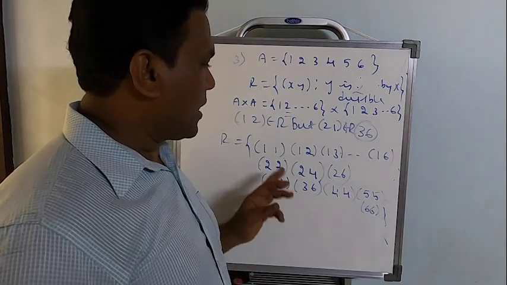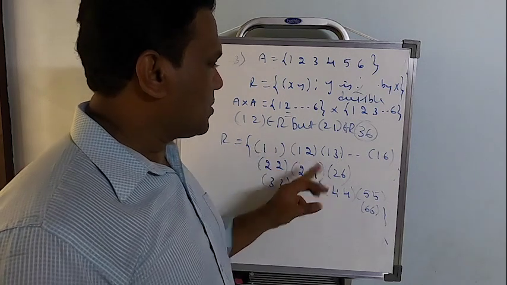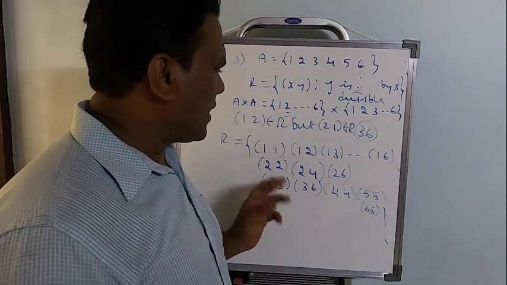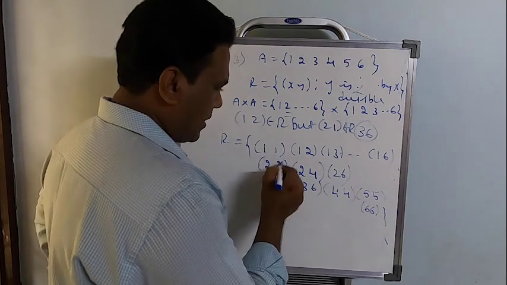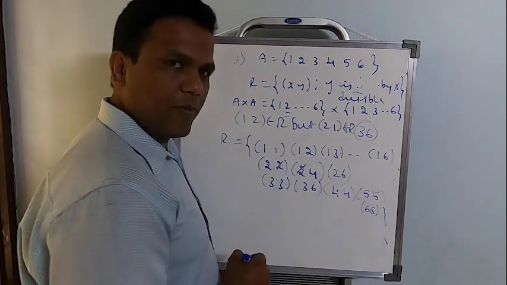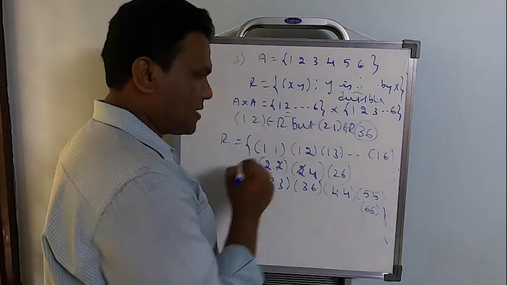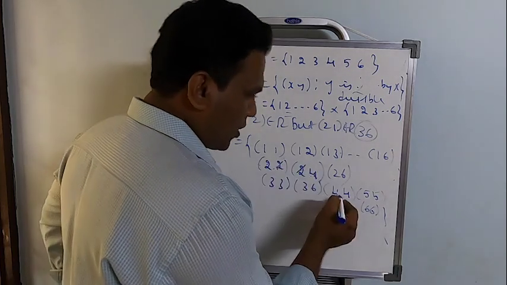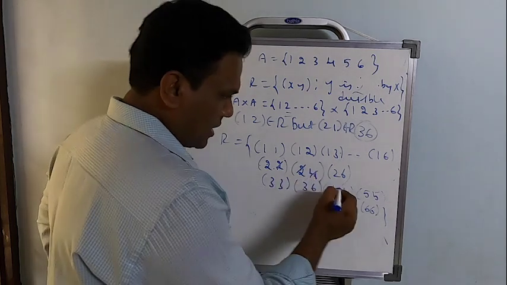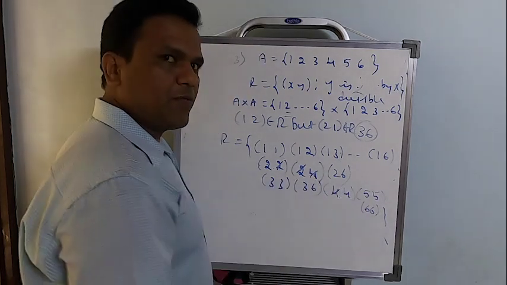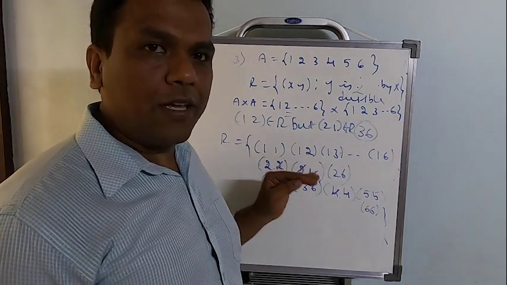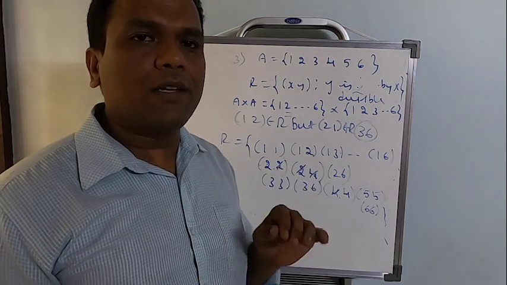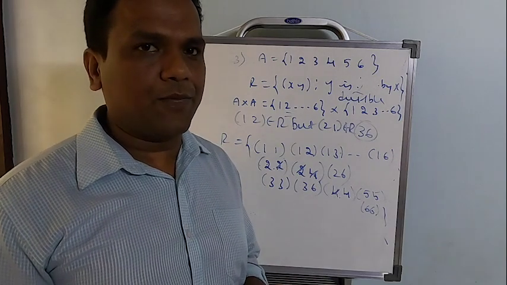Now to check for transitive, you can just check for these two, or you check wherever it's possible, not just here. 2 comma 2, 2 comma 4, I can take it. If I eliminate this, 2 comma 4 you will be getting, and certainly 4 is divisible by 2. 2 comma 4 and 4 comma 4 also I can take. If I eliminate 4, 2 comma 4, that means 4 is divisible by 2. Like that, you check each and every possible ordered pair, and the relation R is going to be transitive.